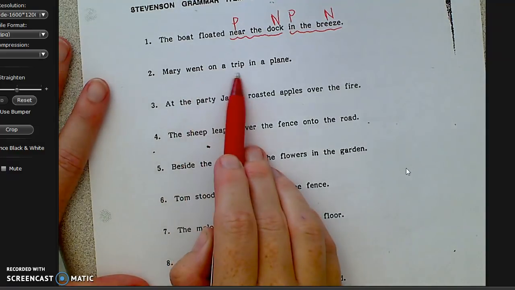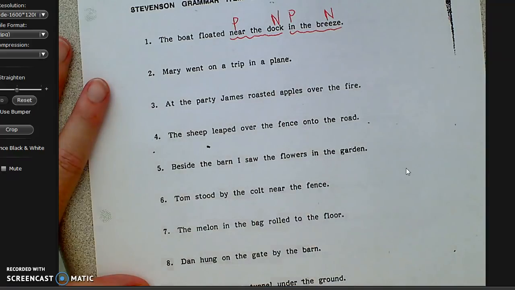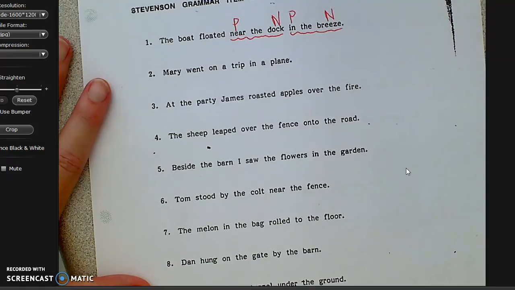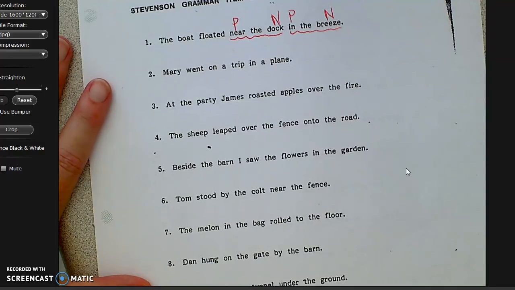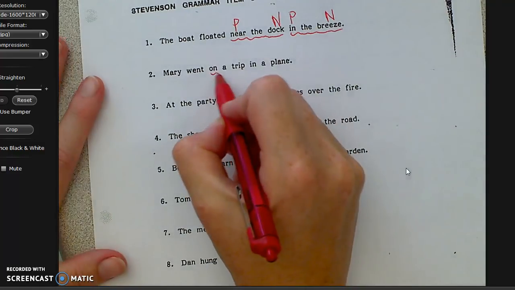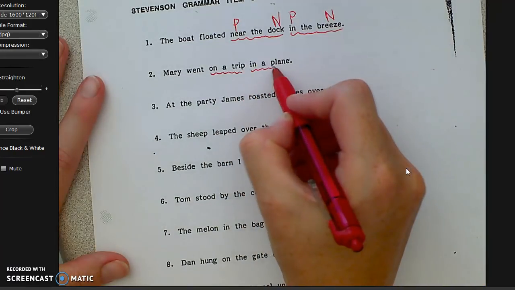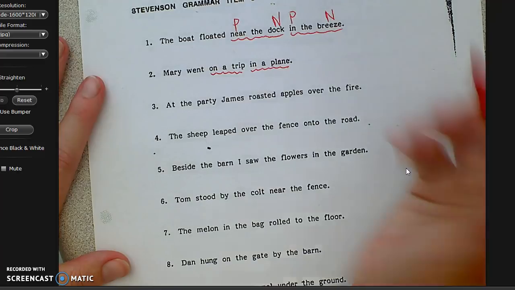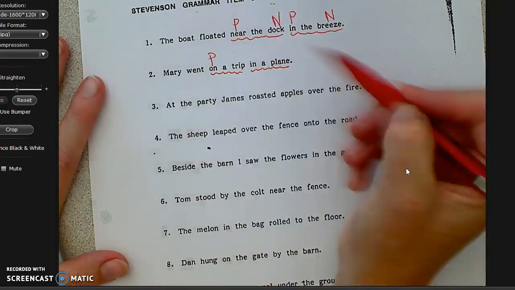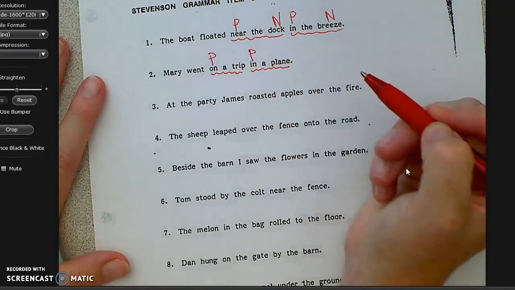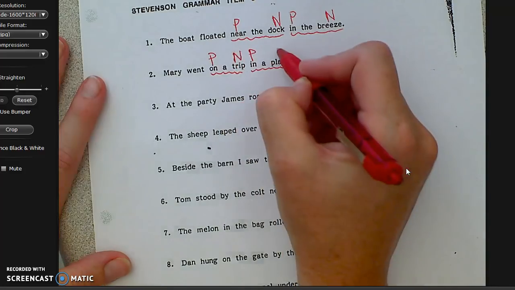Number 2, Mary went on a trip in a plane. So I'm going to ask myself, where or when? So where did Mary go? She went on a trip, squiggle that. How? She was in a plane. The first word is always a preposition, and the last word is a noun.